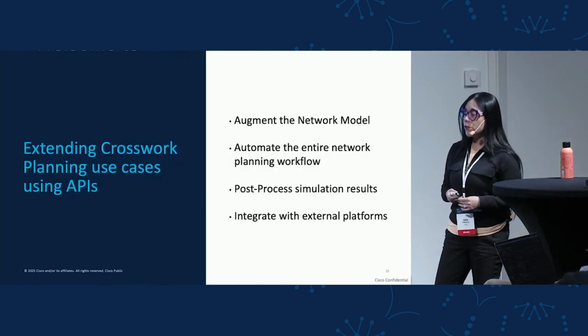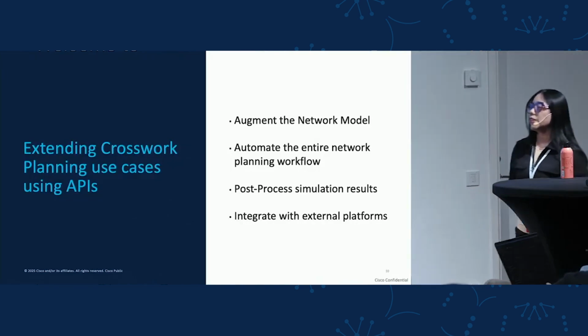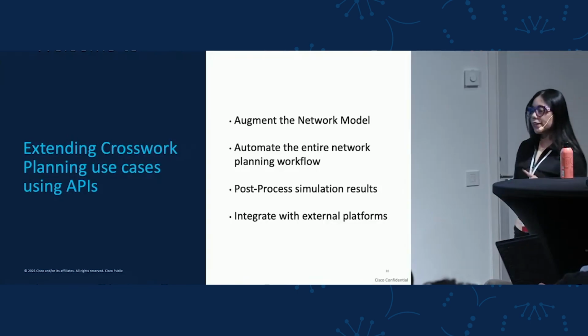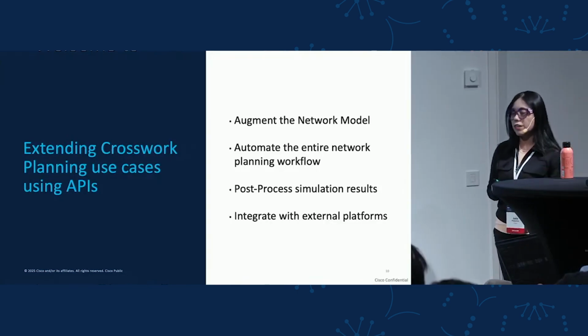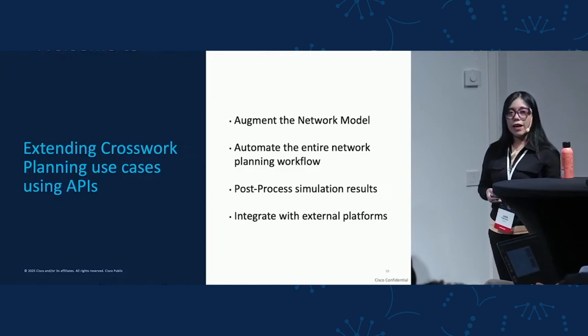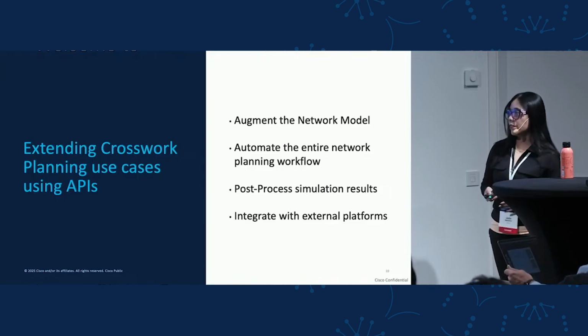Some of the common use cases when we use the Crosswork Planning APIs are: we can extend and augment the network model. We can create custom network planning workflows and then automate them. We can access the simulation results and then do some post-processing that we may need. And as with many other platforms, we can also use the APIs to integrate with external platforms.